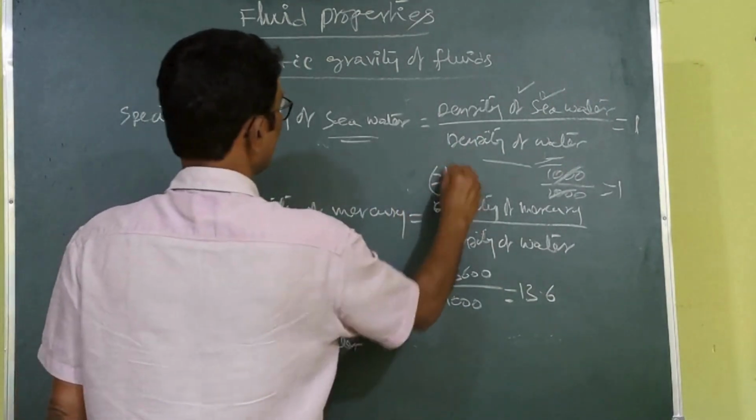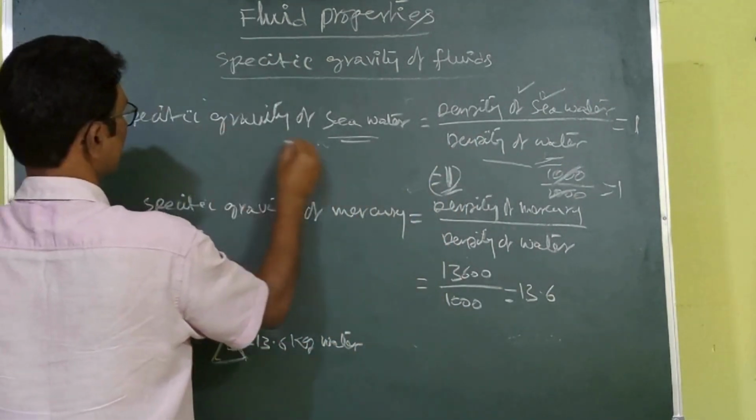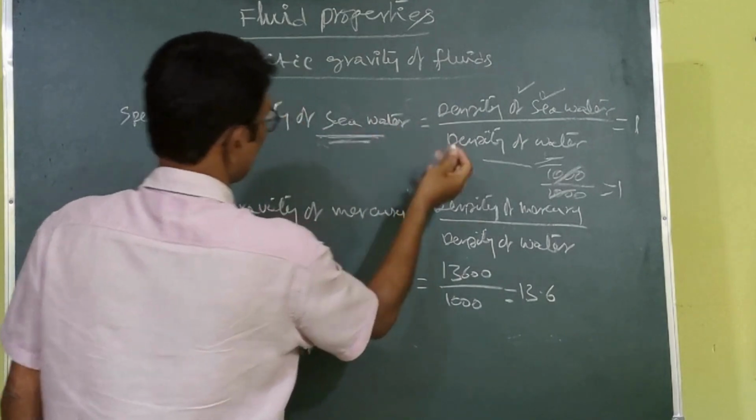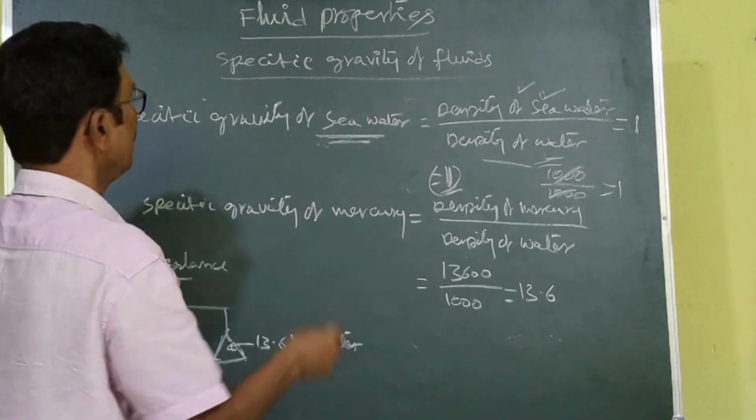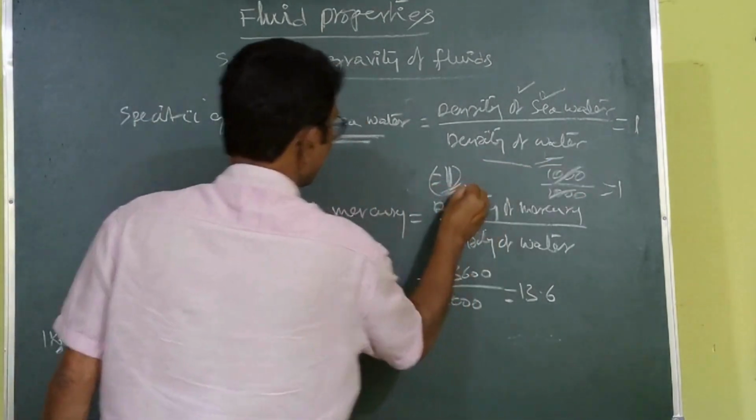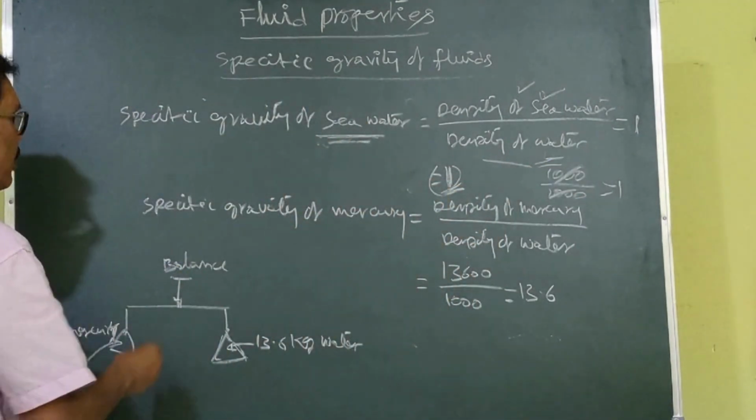That's why we make it 1. So obviously the specific gravity of water, whether sea water or bore water or drinking water or mineral water, equals 1. We have to understand and remember that.